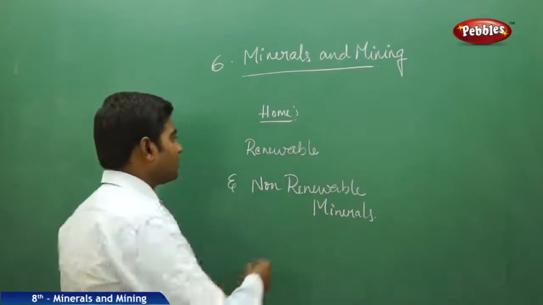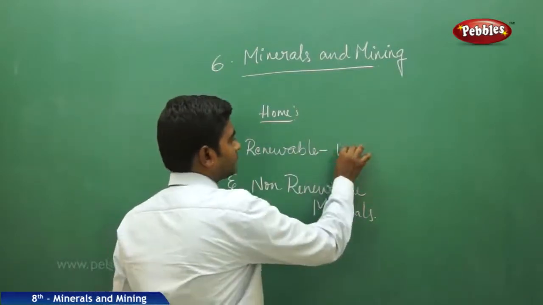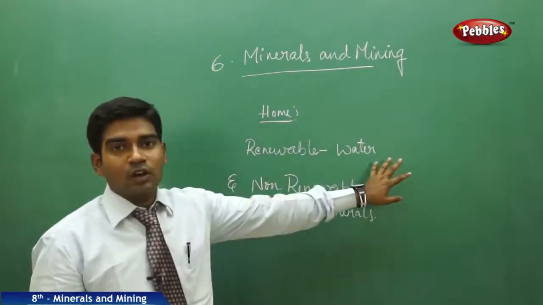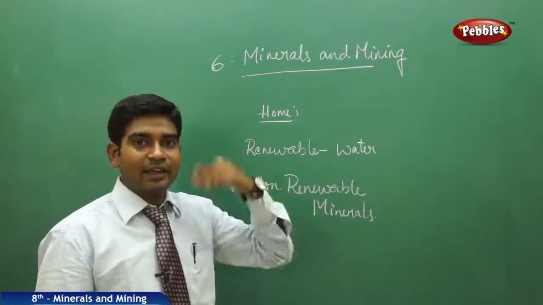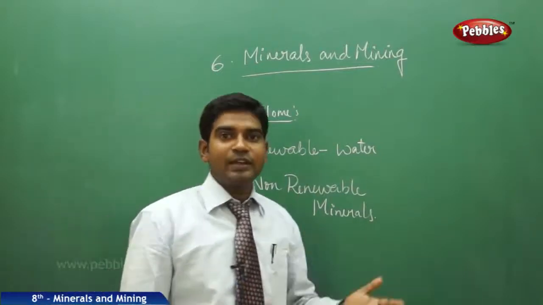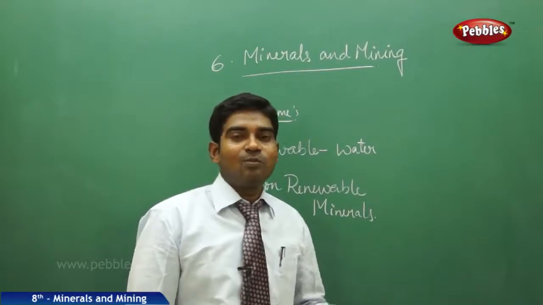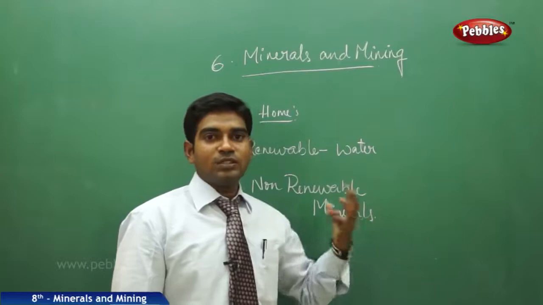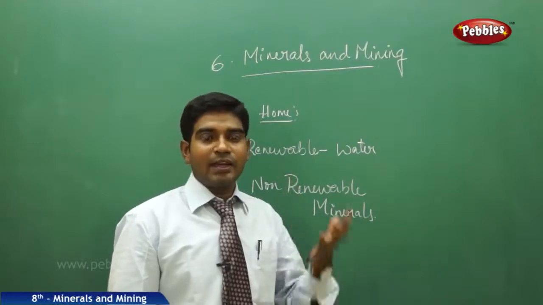Moving on to the renewable source of minerals, you can take water. We can utilize water again and again, and it does not get extinct. It gets spoiled, but you can clean it and utilize it. But when we move on to the non-renewable like coal, it is completely getting extinct and we can't utilize it again.